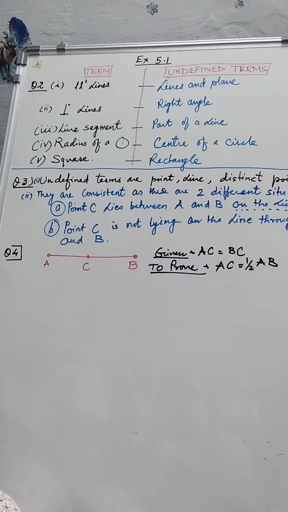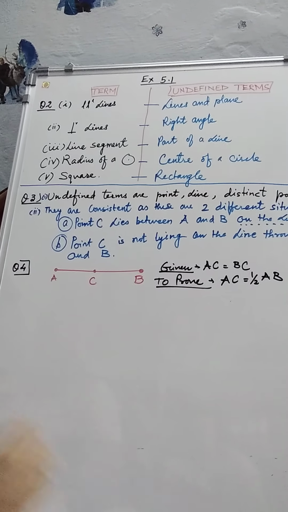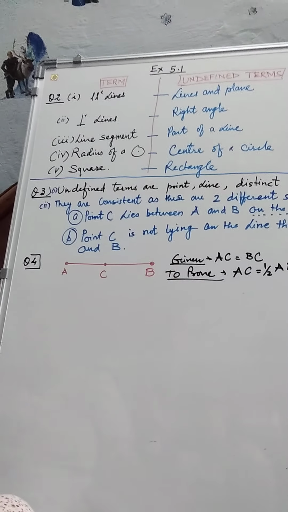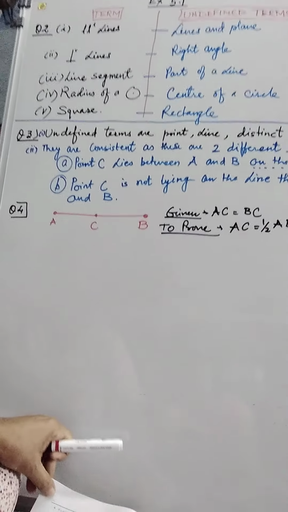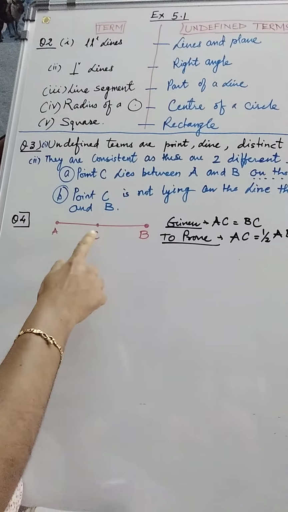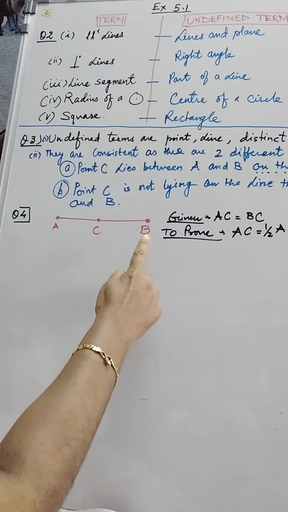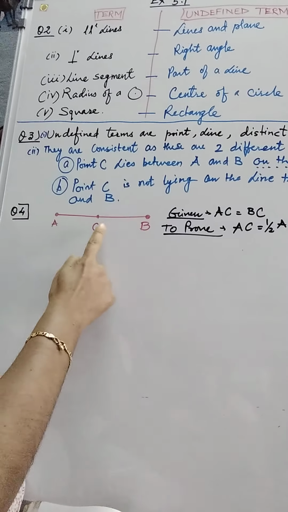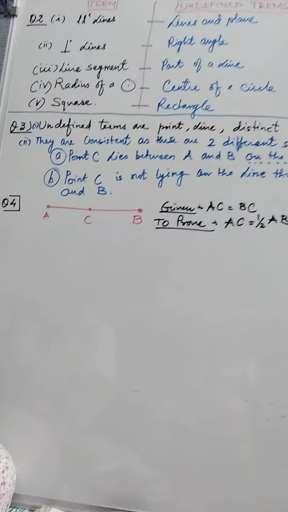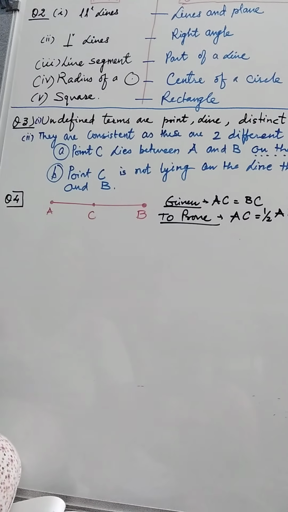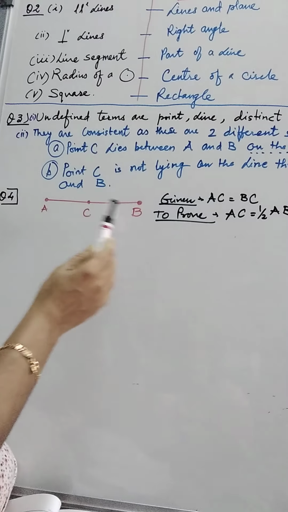That axiom is to be followed, not the postulate. Now come to question number 4. Question number 4 says, if a point C lies between 2 points A and B such that AC is equal to BC, then prove that AC is equal to half of AB, and we have to explain it by drawing the figure. So this is the figure.